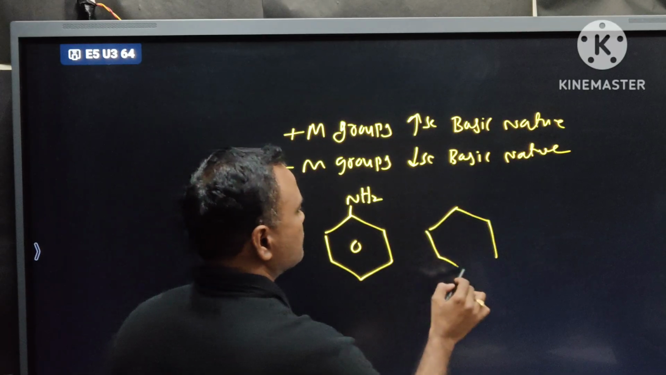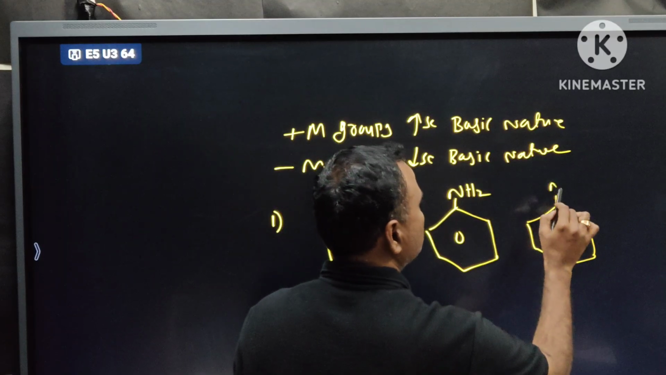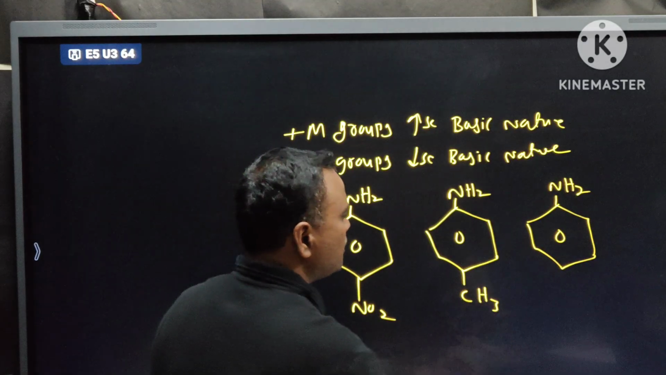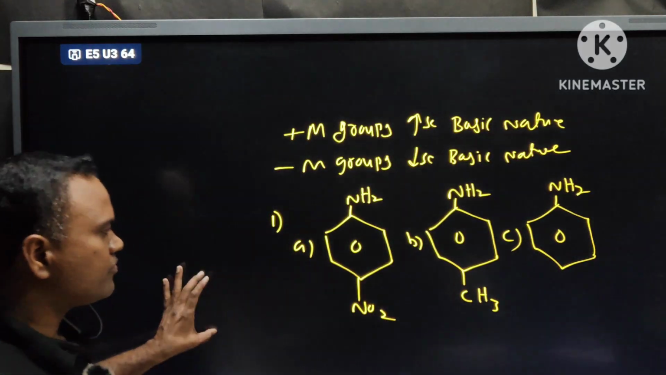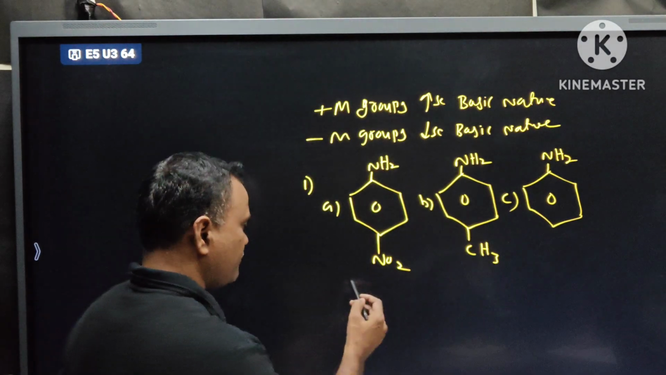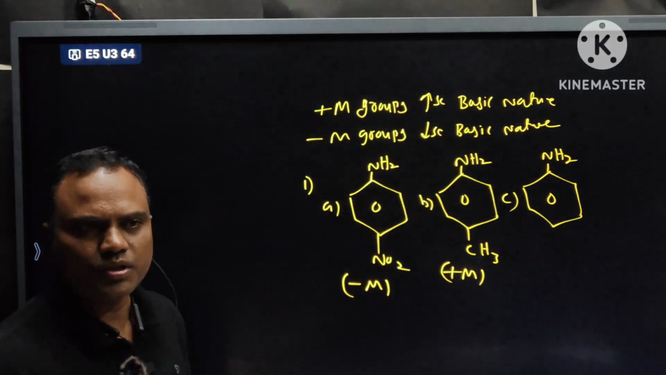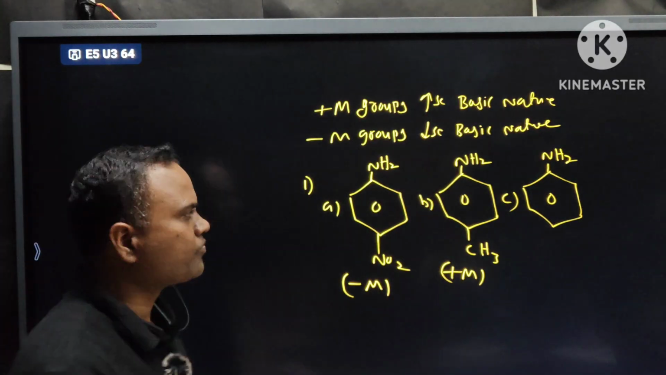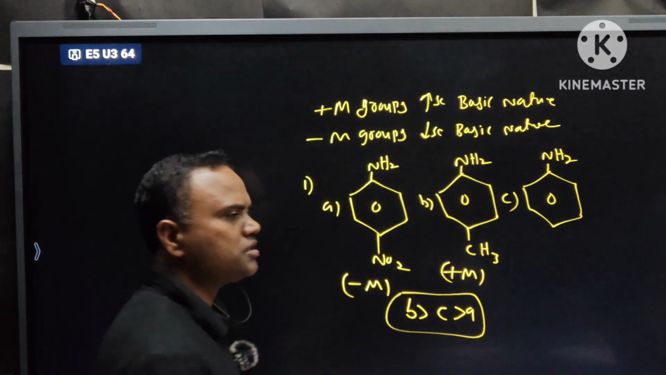What is its name? Benzene with NH2 is called aniline. For aniline, attach one NO2, one methyl, and one is plain: A, B, C. First of all, write the effects. Minus M group, plus M, and neutral. Plus groups increase basic nature, so B will be more basic than C. C will be more basic than A. A is least. Why?